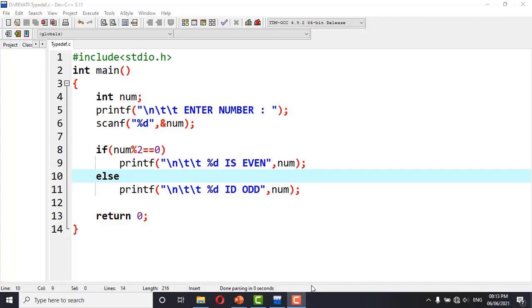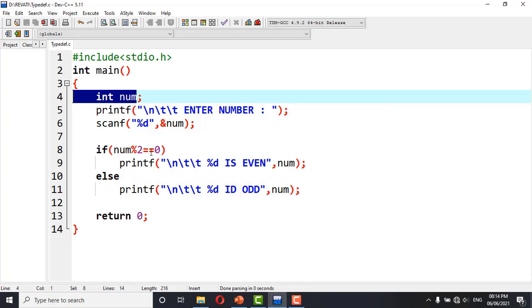Let's understand this concept with one simple example. Here I have taken one simple program which checks whether a given number is even or odd. I have taken one simple variable, num, with the data type integer. Now if I want to rename this data type with another name, I can do this in the following way. Just put the typedef keyword before your data type like this and rename your data type. For example, I will rename this data type with capital I.